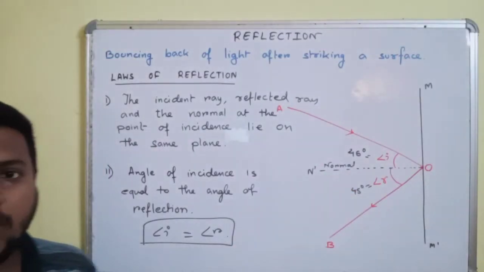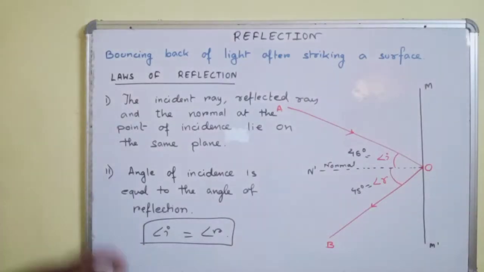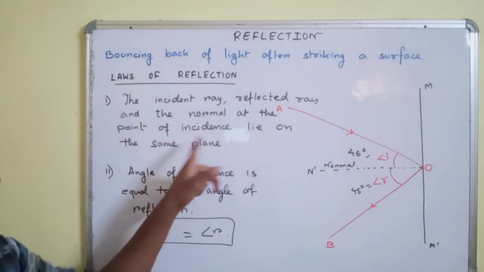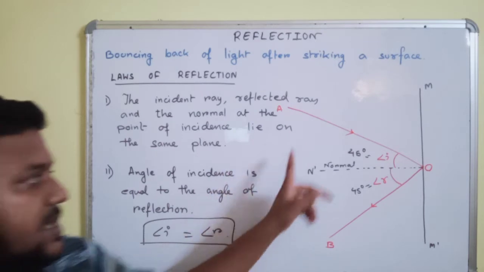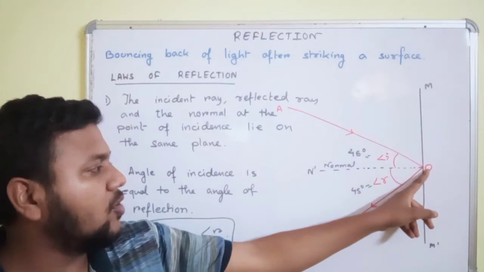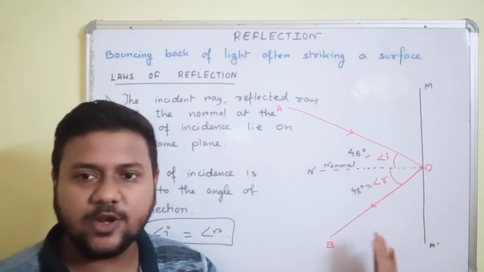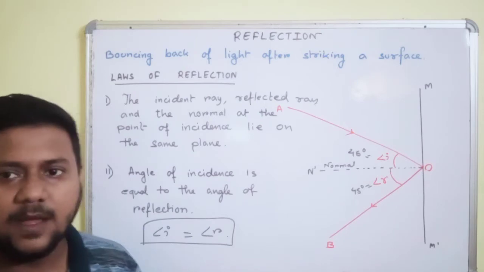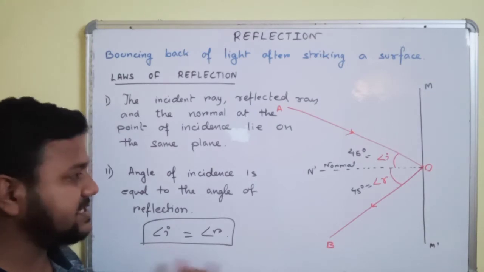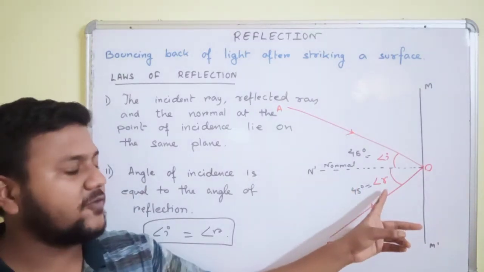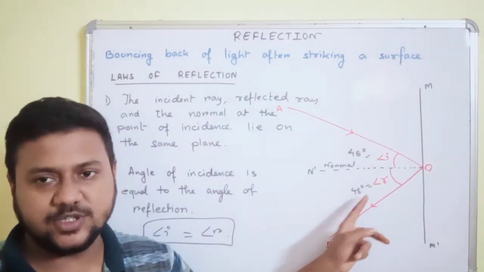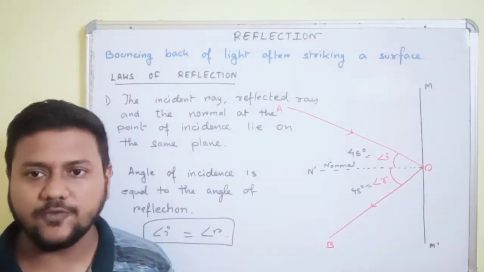So according to the laws of reflection, we must come to the conclusion that the incident ray, the reflected ray and the normal at the point of incidence lie on the same plane. The incident ray AO, the reflected ray OB and the normal ON dash all lie on the plane of the board. Whereas the second law suggests that the angle of incidence is equal to the angle of reflection. Whatever the angle of incidence is, it will be equal to the angle of reflection. These are the vital laws of reflection.